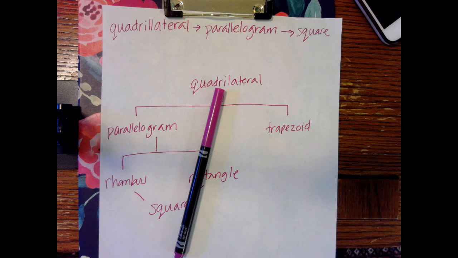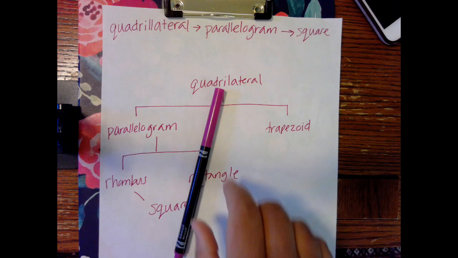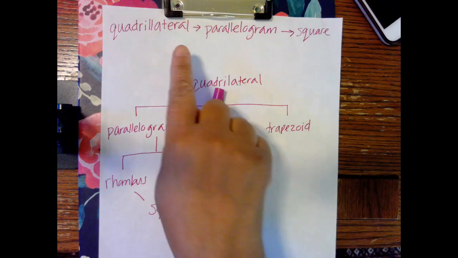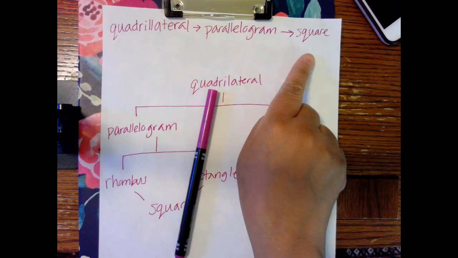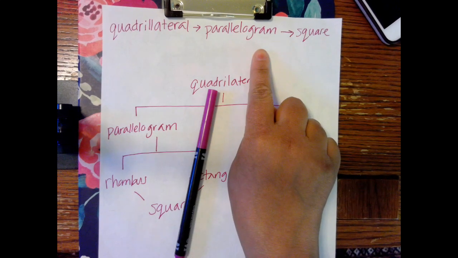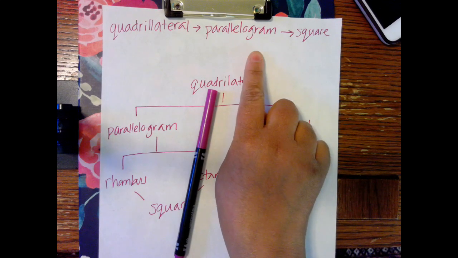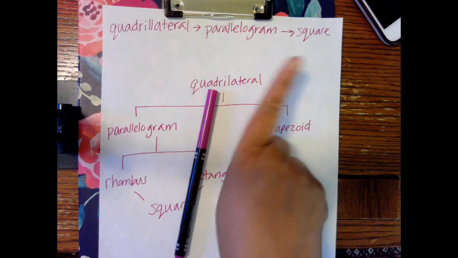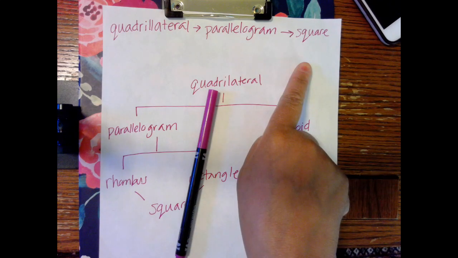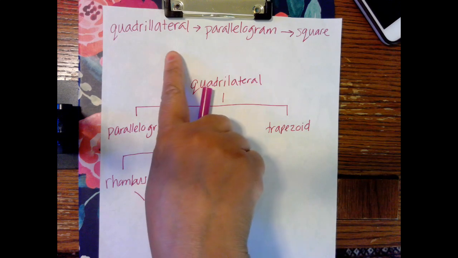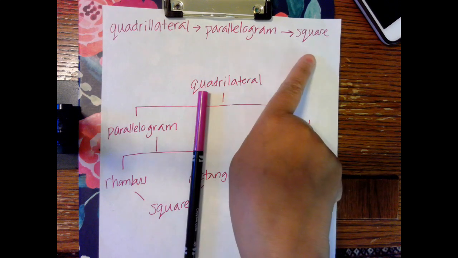Square is a very specific kind of parallelogram, and a parallelogram is a specific kind of quadrilateral, okay? All parallelograms are quadrilaterals and have the same traits. All squares are parallelograms and have the same traits of parallelograms and quadrilaterals, but not all parallelograms are squares. Not all quadrilaterals are parallelograms or squares.